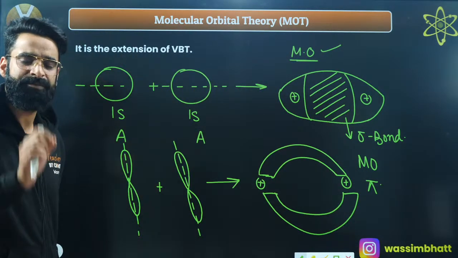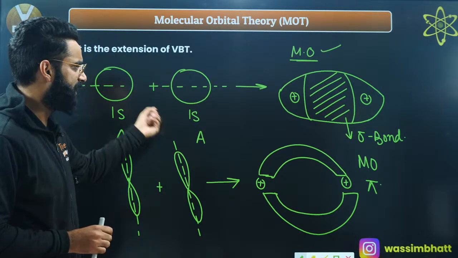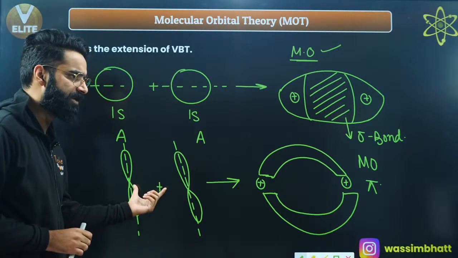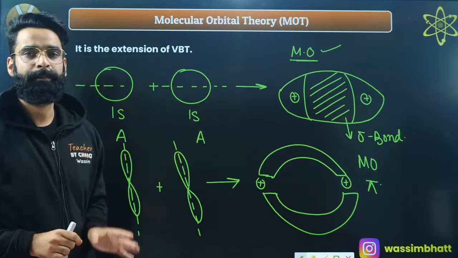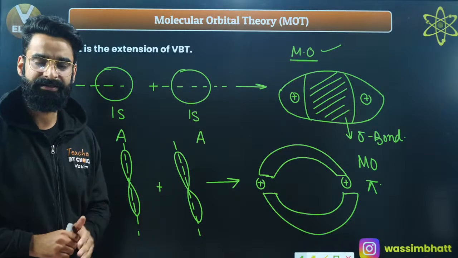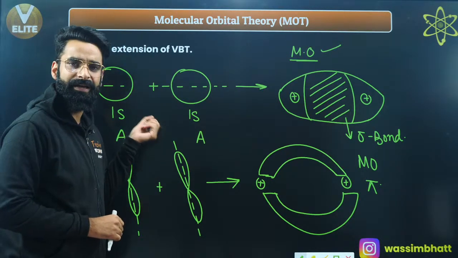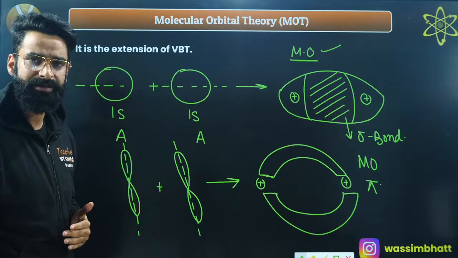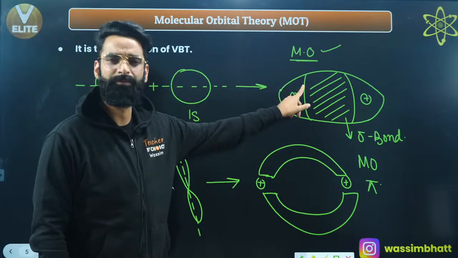As far as valence bond theory is concerned, when two atomic orbitals combine, they lead to the formation of one molecular orbital. Similarly, when these two atomic orbitals combine, they lead to the formation of one molecular orbital, right?